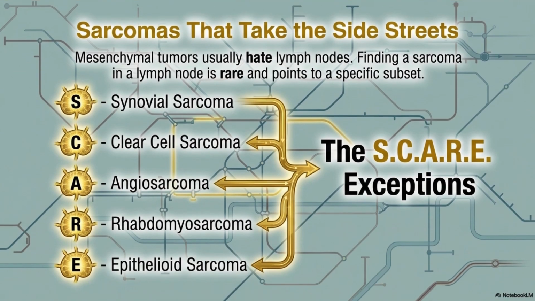Next we'll see the sarcomas that take the side streets, the lymphatic spread. Mesenchymal tumors usually hate lymph nodes. If you find a sarcoma in a lymph node, it's rare and usually points to a specific subset. These are the SCARE exceptions. In your exams, if an examiner asks for sarcomas that spread via lymphatics, give them this list.